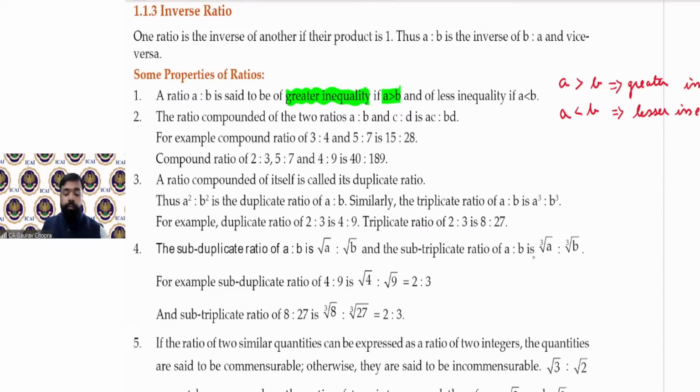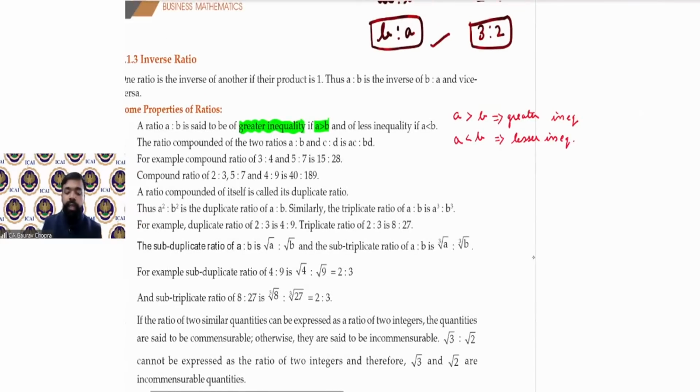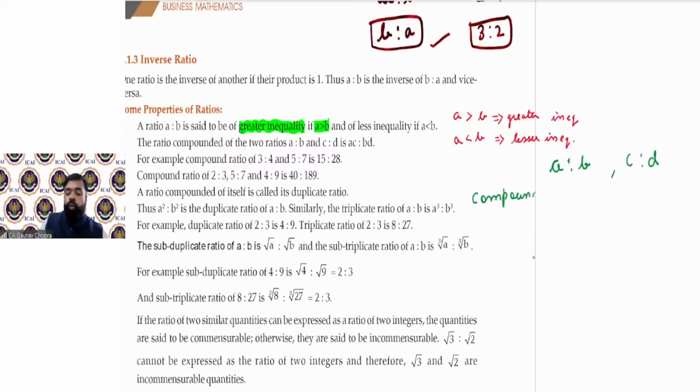Okay. So next one. Next one says the ratio compounded of two ratios. अगर हमें दो ratios given हैं और दोनों को combine करके एक single ratio बनाना है, then how is it possible? तो फिर हम वो कैसे करेंगे? So let us understand that if A is to B is the first ratio and C is to D is the second ratio और हमें find करना है दोनों का compound ratio. दोनों का कंपाउंड, दोनों का कॉम्बिनेशन.